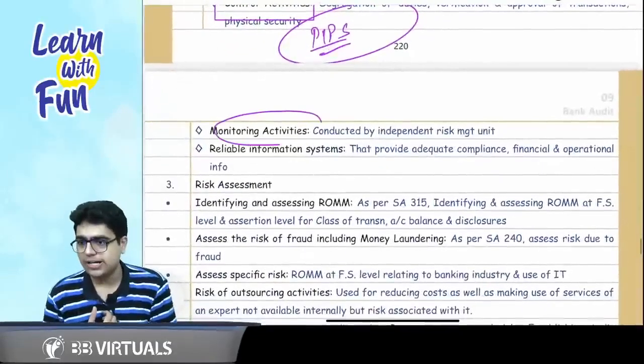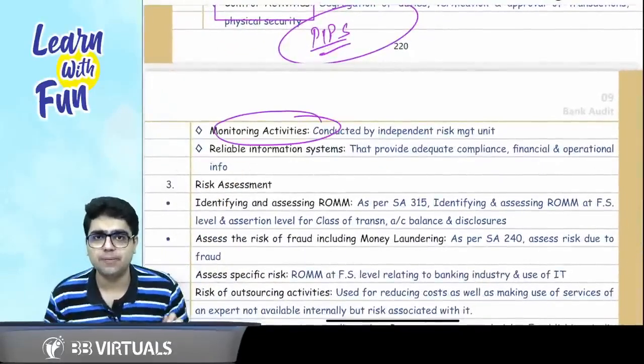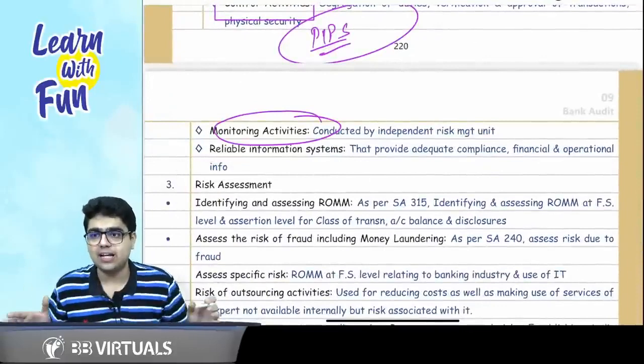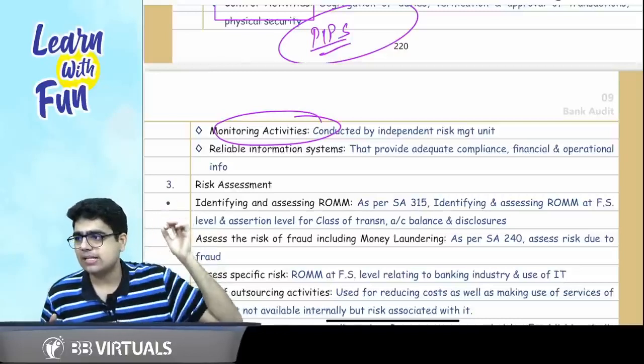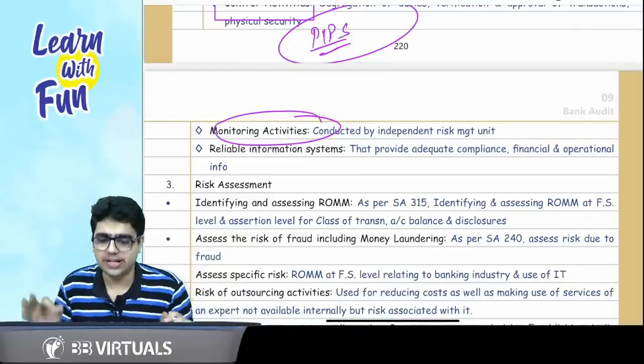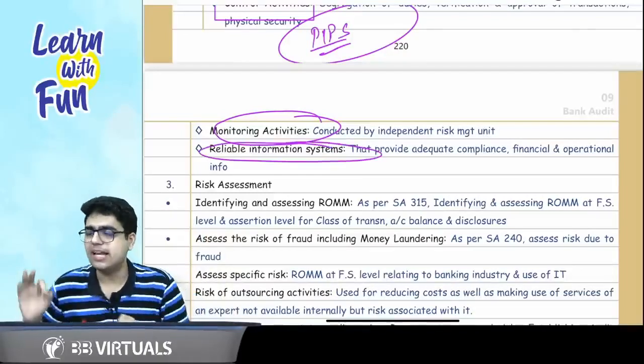Next point, monitoring activities. As I told you, please keep the monitoring part for the fourth point. In the end, how do you monitor? We need the information. Say it after me. How do you monitor? We need the information. From where will you get it? Reliable information systems.